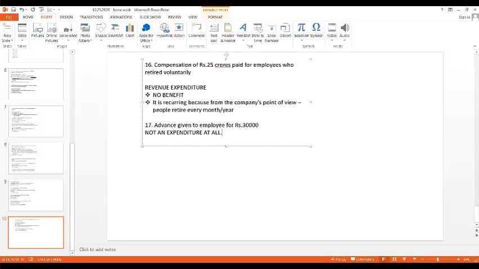Then you might ask, ma'am, what is it? When I'm giving a loan, it is my asset. My money with somebody else, it is my asset. When I'm taking it back, it is a reduction in asset. Is there any doubts? Anyone wants me to repeat also? You can let me know. Any advance, loan or deposit is not an expenditure at all.